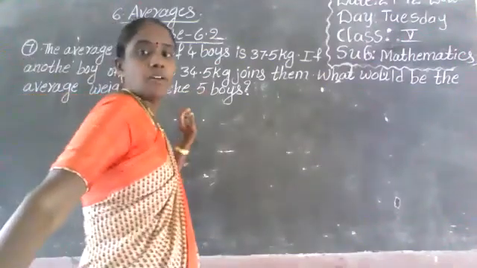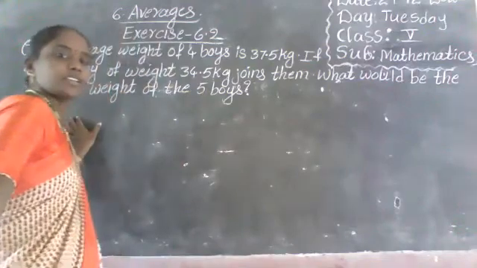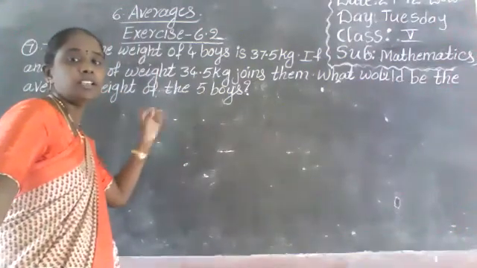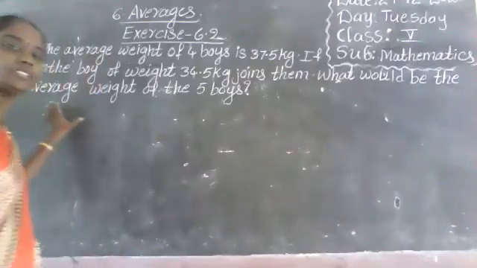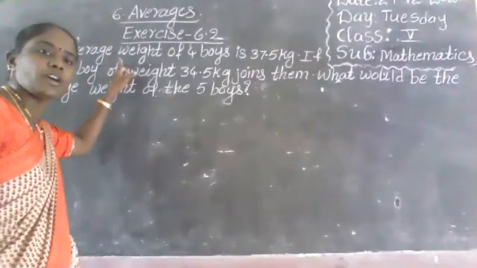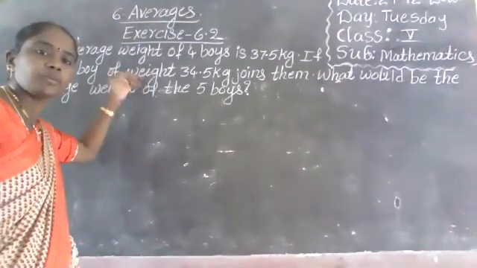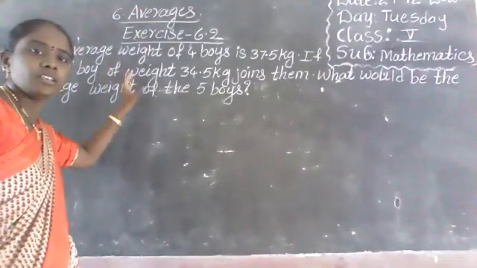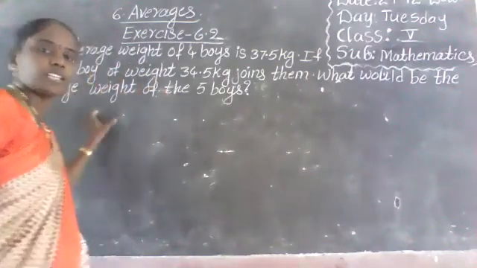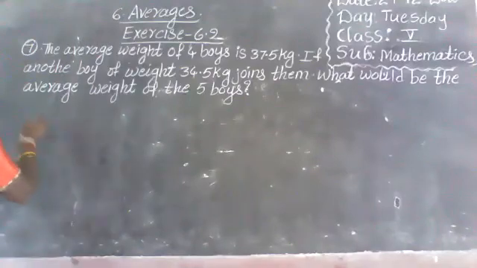Joins them. What would be the average weight of the 5 boys? Here we have to find out the average weight of the 5 boys. Here the average of 4 boys is given and another boy is also added. So here the number of boys is 5. So first of all, what is given in the question? Write down first.